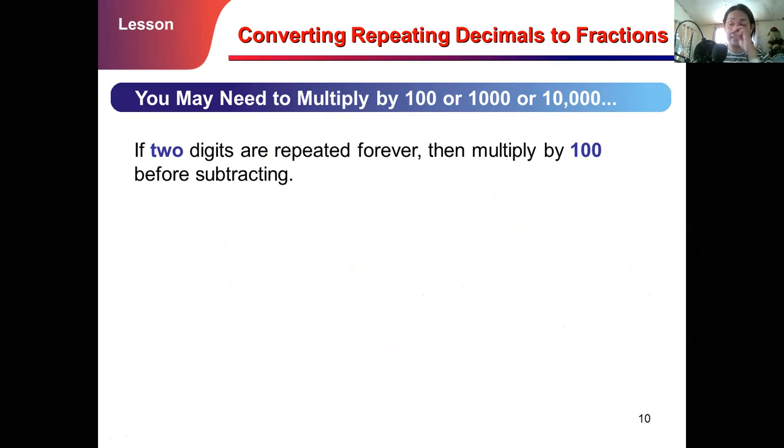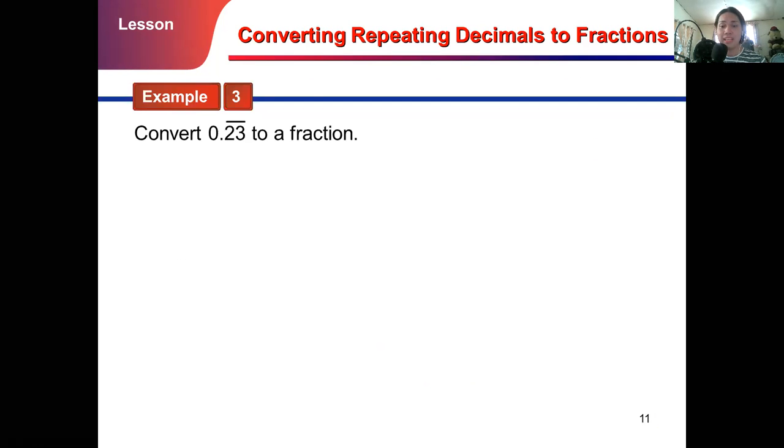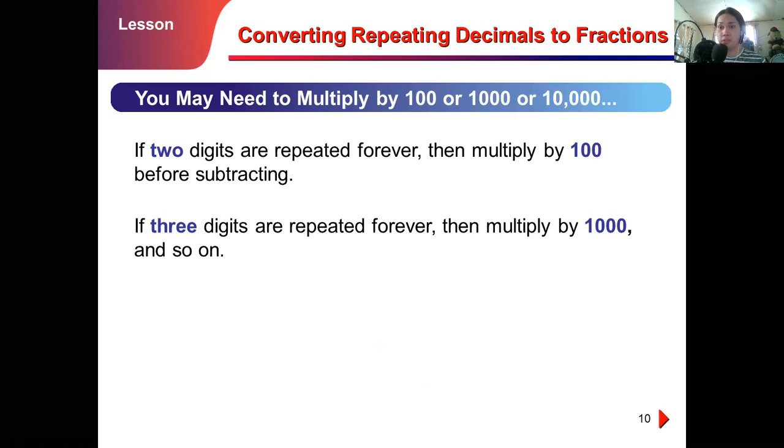So it depends upon the place value of your repeating decimal, as I highlighted a while ago. If three digits are repeated forever, then multiply by 1,000 and so on. If it is 4, of course, you multiply it by 10,000. And if it is 5, then it's 100,000, and so on. So that's how you do it.